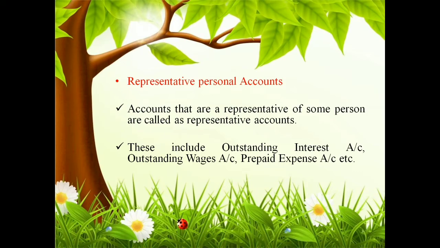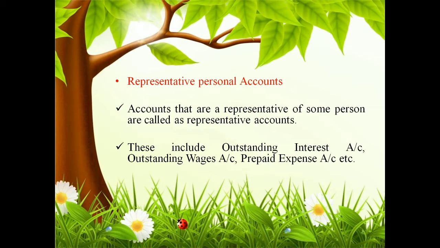Then the third one is a representative personal account. There will be a particular account that is a representative of a group of persons. That is called a representative personal account. An account created for a group of persons or a group of individuals is called a representative personal account.